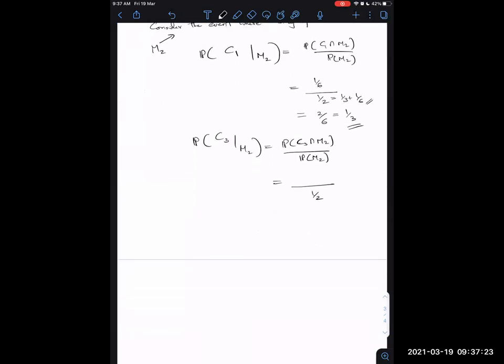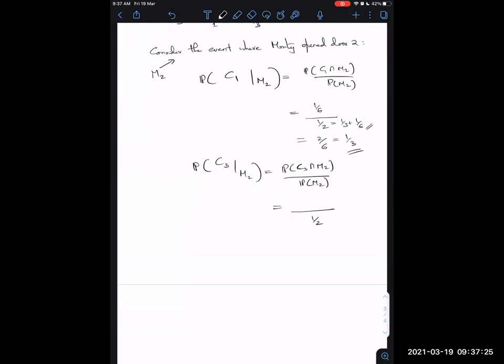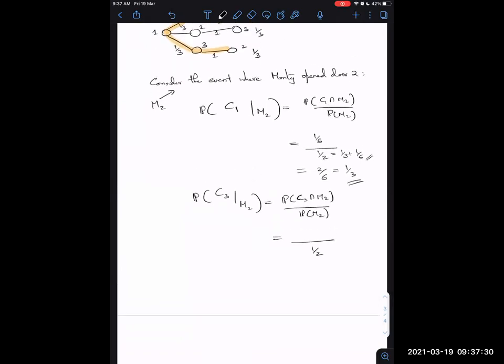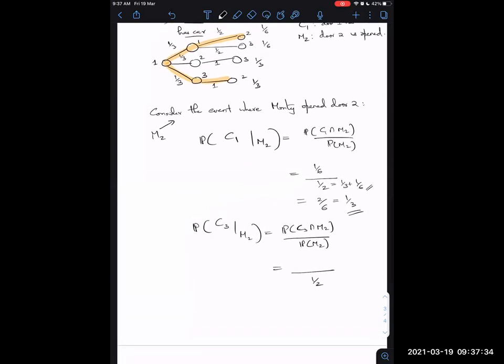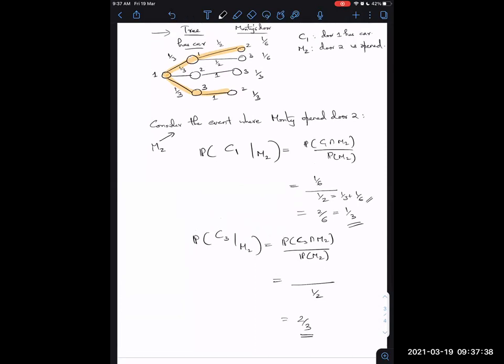So you're saying the final answer, right? Okay, yeah, the final answer is right. So the answer is 2/3, exactly. But what is the numerator? I'm sure you calculated the numerator. Yeah, all right, 1/3.